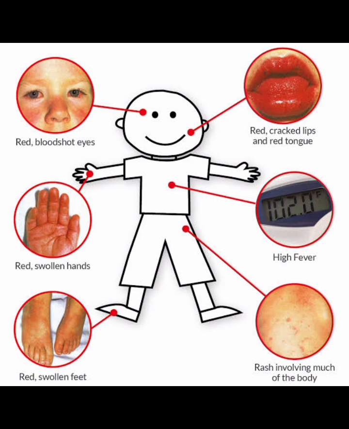Now, if there is a single aneurysm but the size is less than 8 mm, give aspirin 2 to 5 mg per kg till the aneurysm disappears. Activity level is determined by the cardiologist, and follow up every 6 months with ECG and echo.